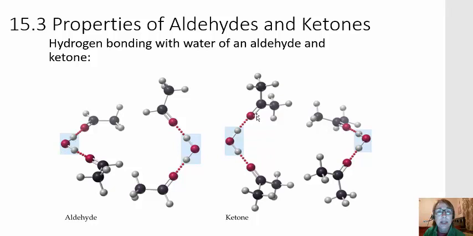And likewise in a ketone, here we have this carbonyl group. This oxygen on the ketone has a partial negative, and it can interact with the hydrogen, which has a partial positive on the water. So aldehydes and ketones cannot hydrogen bond with each other, but they can hydrogen bond with water because that oxygen in the carbonyl group has a partial negative charge.